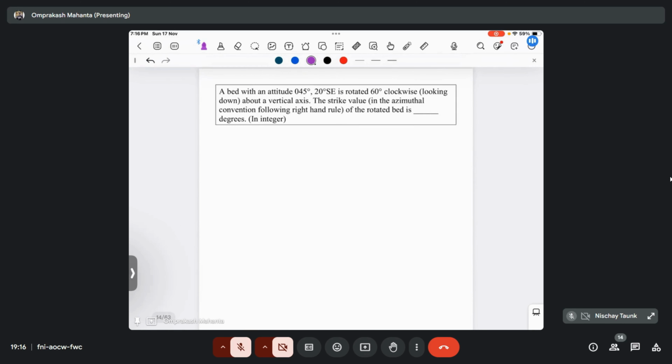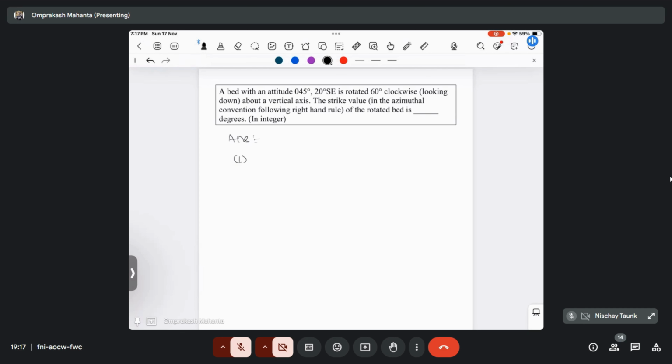Okay, so let's move to the next one. A bed with attitude N45°E, 20 degrees southeast, is rotated 60 degree clockwise, looking down about a vertical axis. So the strike value in azimuthal convention following the right hand rule of the rotated bed is dash degree. Okay. So what will happen if a bed is rotating about a vertical axis, and what will happen if a bed will rotate about a horizontal axis?